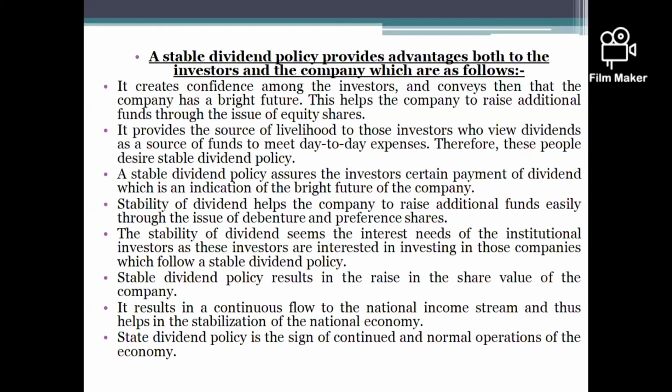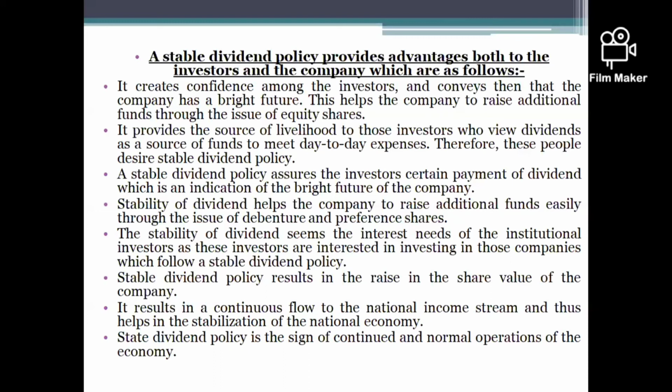Next, it results in a continuous flow to the national income stream and thus helps in stabilization of the national economy. So it is beneficial not only to the company but also to the national economy, because the company provides a stable dividend to the shareholders.